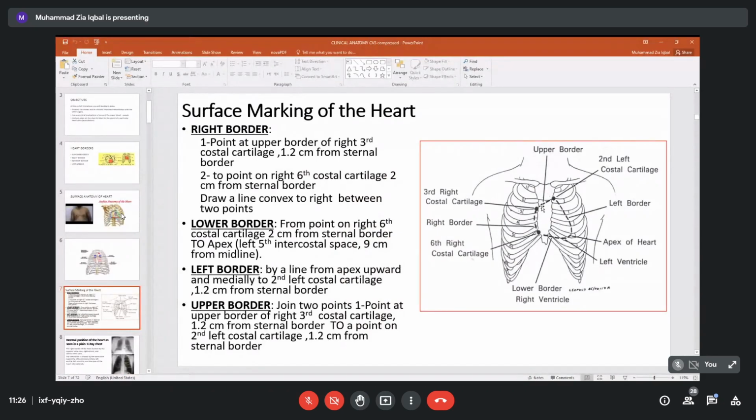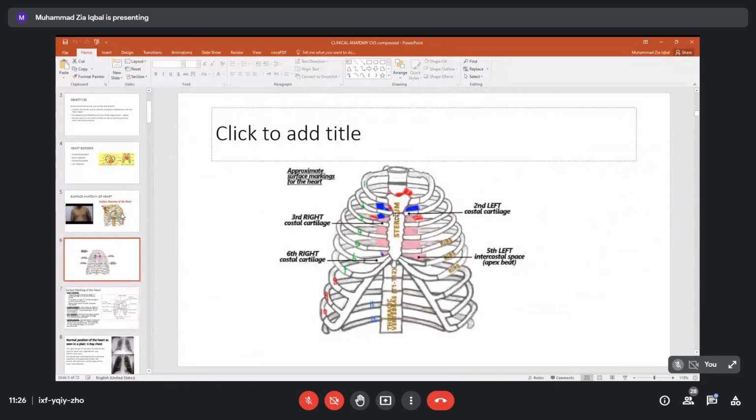Quickly revise it. For the right border, we start from the sternal angle, opposite to the second. So we take a point on the right third costal cartilage. We take another point on the left second costal cartilage. Join these points. We take the first point and go to the sixth cartilage, another point.